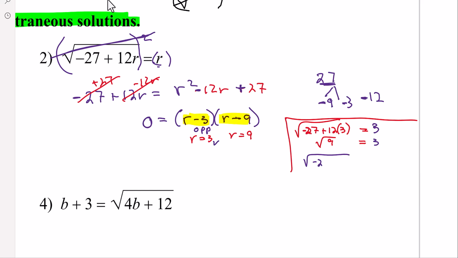So negative 27 plus 12 times 9. 12 times 9 is, let's see, 108. Subtract 27, you get 81. Well, the square root of 81 is 9. So both of those answers check out. And now they're in the correct order, least to greatest.